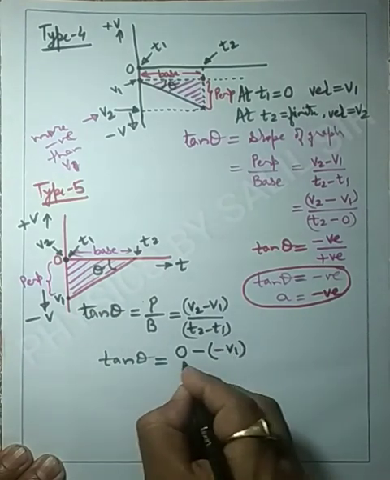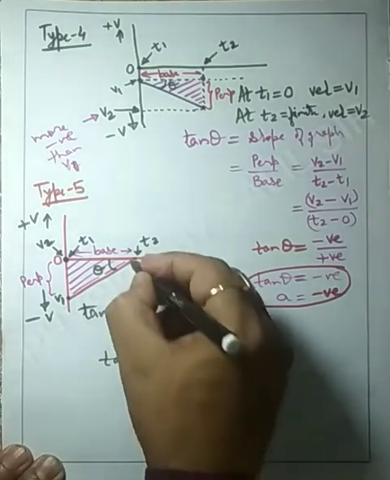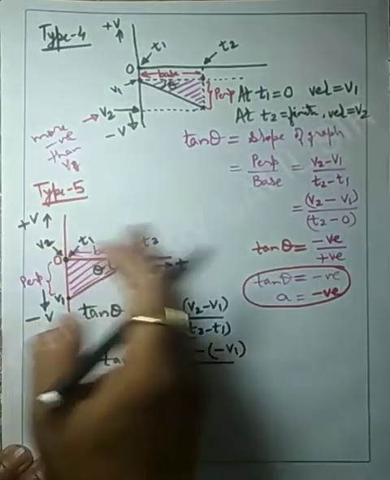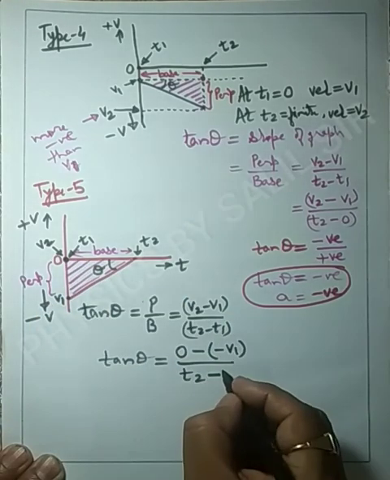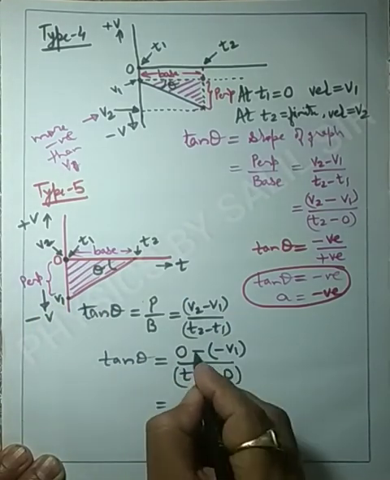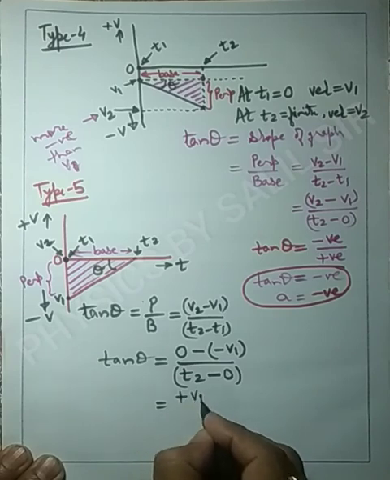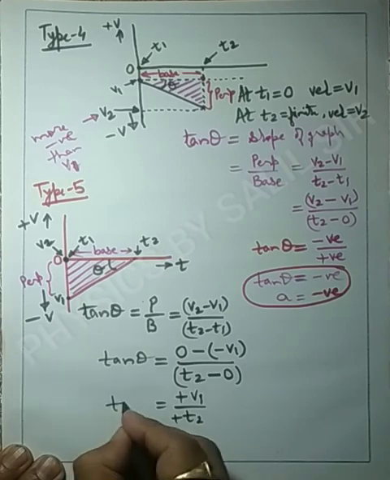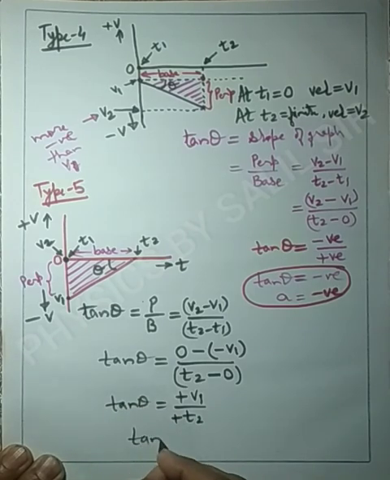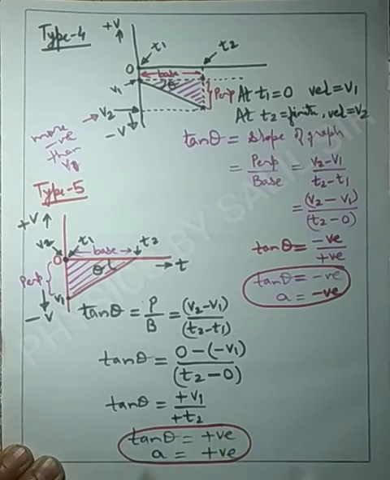So it will be minus v1 upon t2, which has some finite value because it is on the positive x-axis, minus t1, which is 0. So minus into minus becomes plus v1 upon plus t2. So finally tan theta has a positive value, and if tan theta is positive, then we can conclude that the acceleration is always positive.